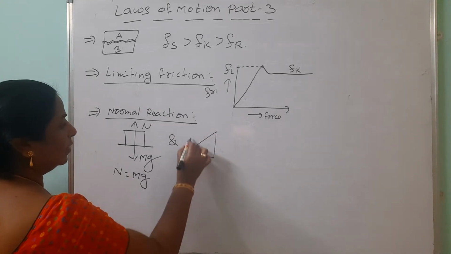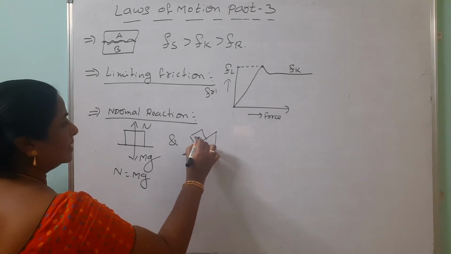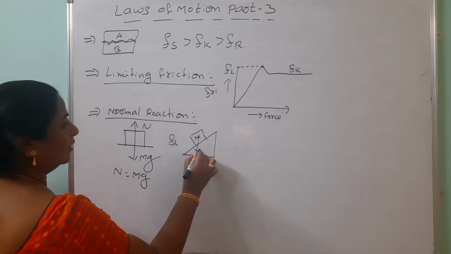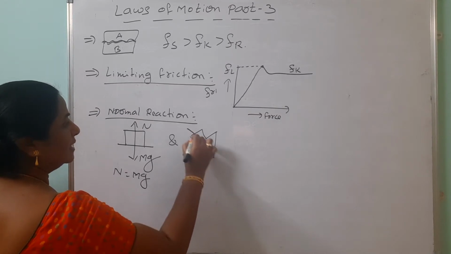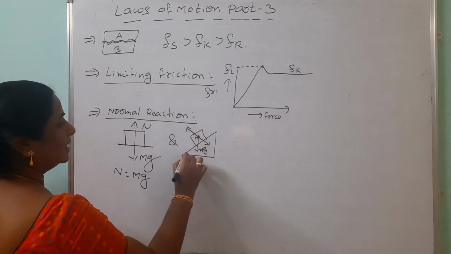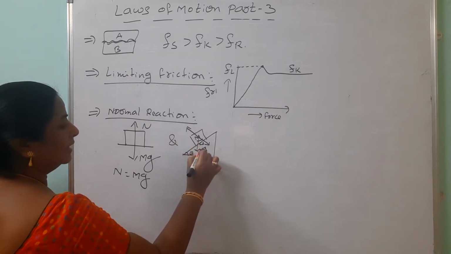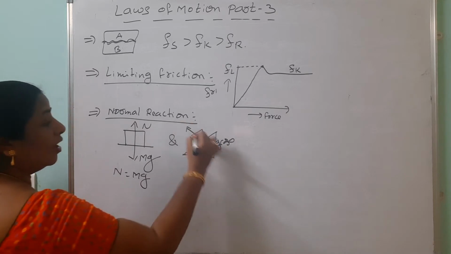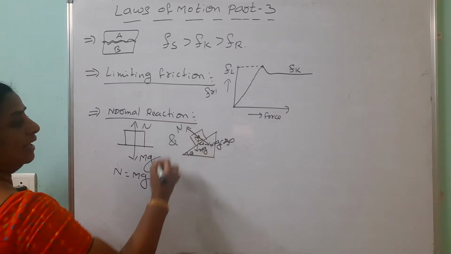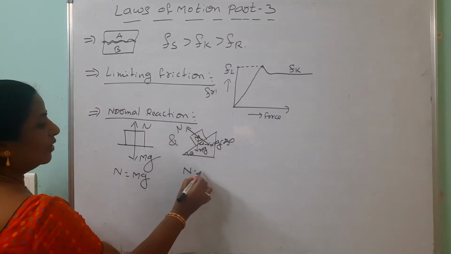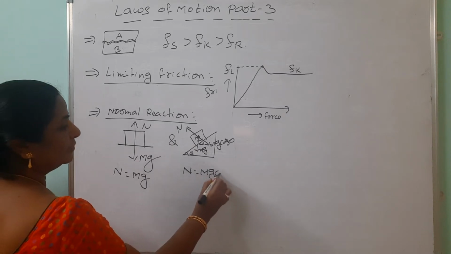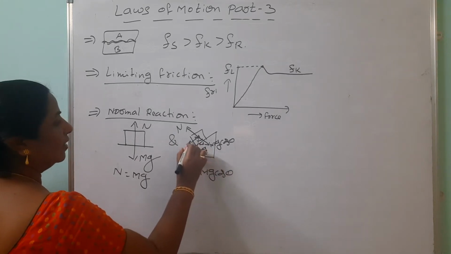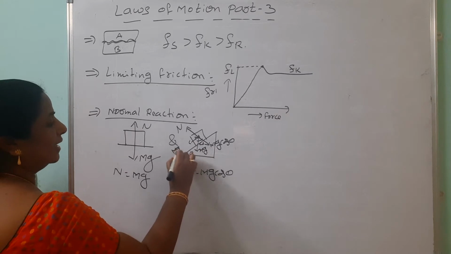And you can go through the inclined plane also. You are placing one object here. This weight is acting downwards. This is resolved into two components, because here theta means this is also theta. Mg cos theta. Here you see, normal to the surface is the normal reaction. It is balanced by what? Mg cos theta. And one more is acting horizontally, that is mg sin theta.